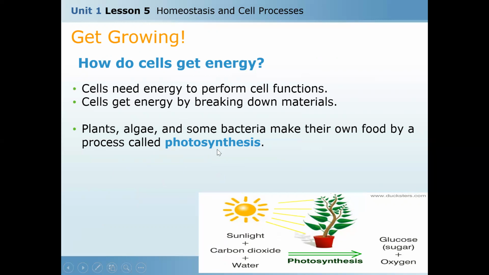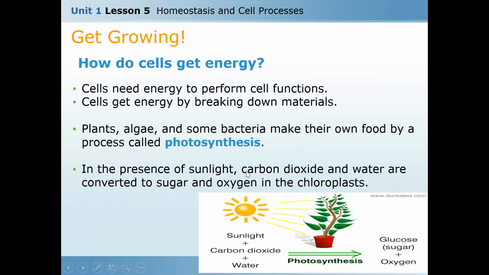They make their food by photosynthesis in the presence of sunlight, carbon dioxide, and water, so we have three factors here: sunlight, carbon dioxide, and water. All together, so the plant can now do photosynthesis. What will be the result? The production of oxygen and glucose.